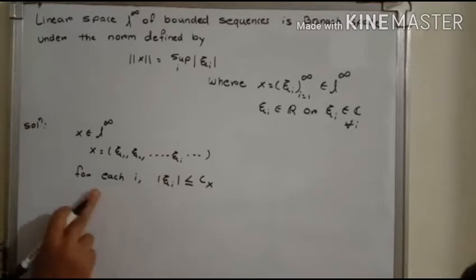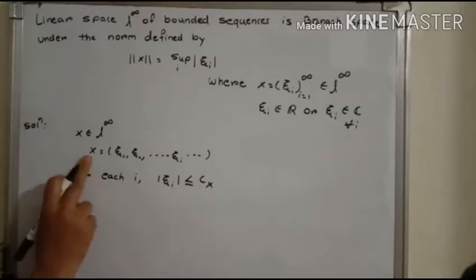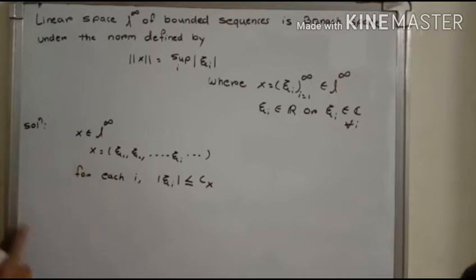And hence we say that the sequence x is a bounded sequence which is an element of L infinity.